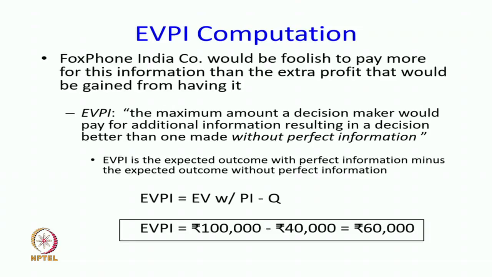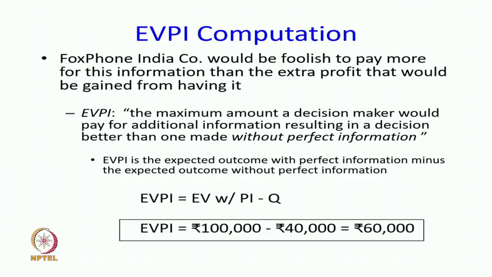60,000. And why 60,000? The best we can get is 100,000 with the economist in the loop. And if we do not have this information, we get 40K that we computed in the last version. So, we will be silly to give more than 60K to the economist for this information, because that means we will end up losing more money by taking that action. So, this is exactly right.